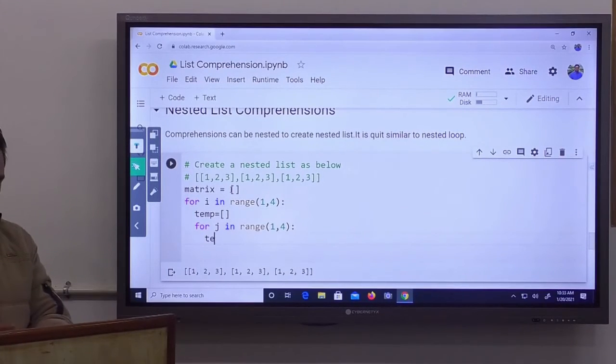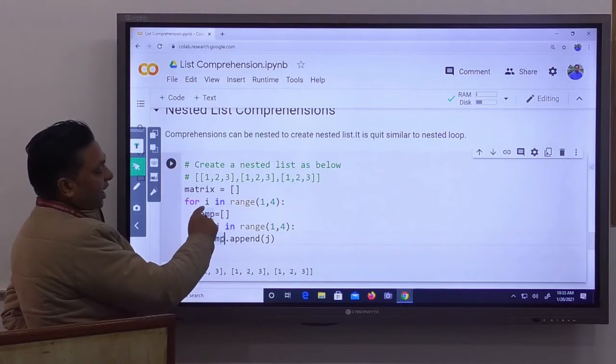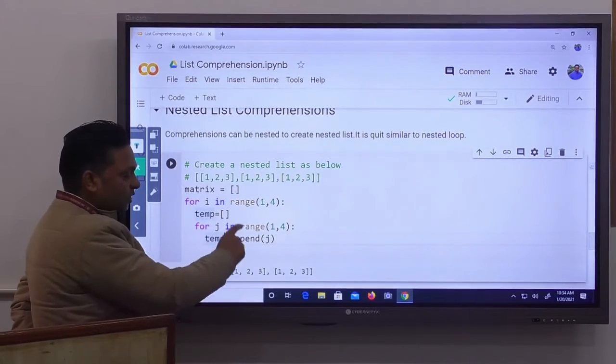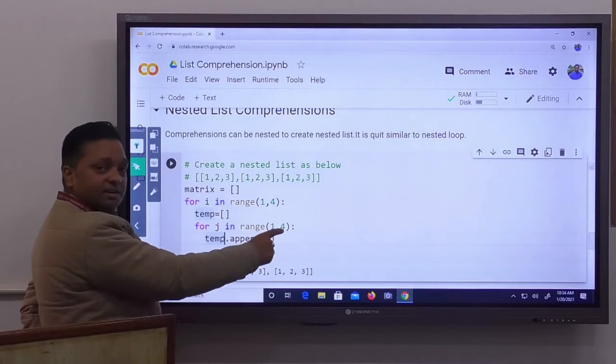So what we will do is write temp dot append j. So what does this code do? When we execute our loop for i equal to 1, our j loop will be executed 3 times. j will start from 1 to 3.